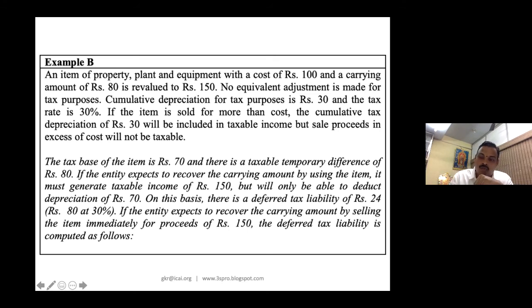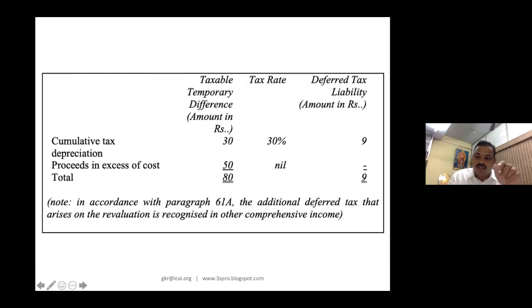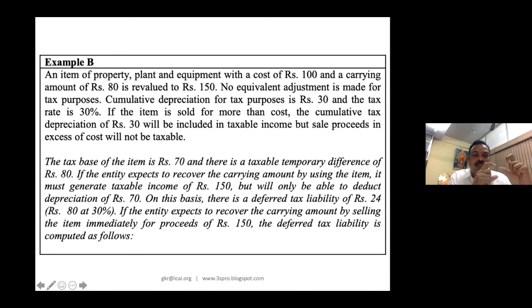So that is why the deferred tax liability is this. Even in India, under Ind AS 16 property, plant and equipment, the depreciation with respect to that 50 will be routed only through your other comprehensive income, for your kind information. So it's a very interesting example for you to understand. So deferred tax liability will be 30% of that 30 only, not the balance 50 which is above 100.